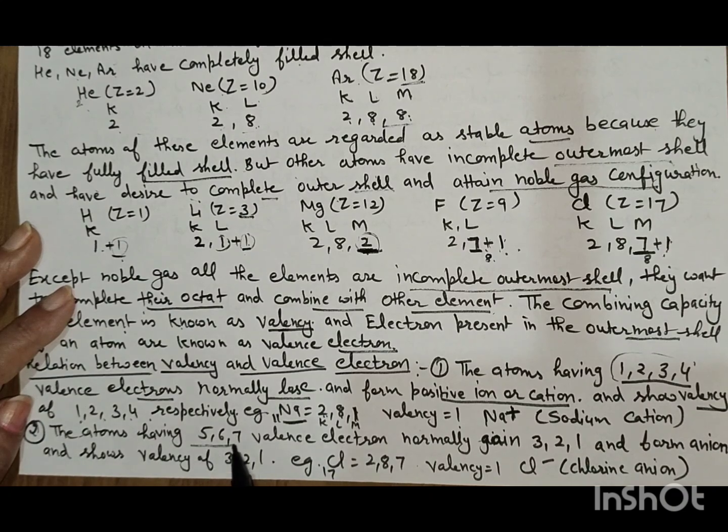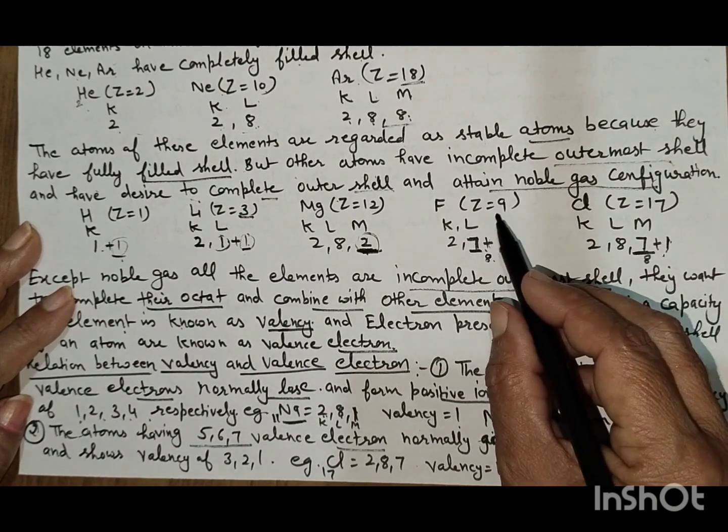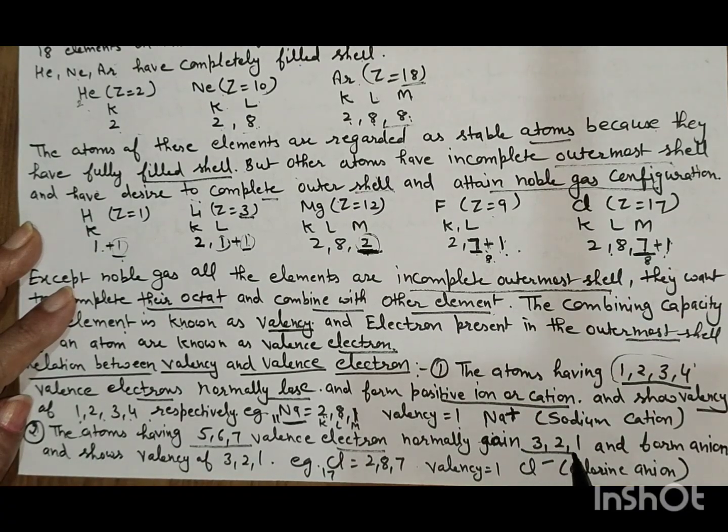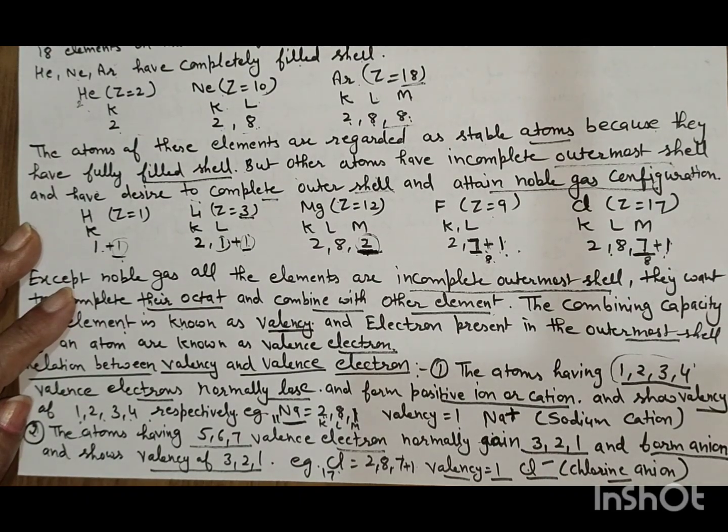Atoms having 5, 6, or 7 valence electrons, like fluorine and chlorine, normally gain 3, 2, or 1 electrons to form an anion and show a valency of 3, 2, or 1. Chlorine is 2, 8, 7. It will gain 1 electron, that's why its valency is 1, and it forms the chloride anion, Cl minus ion.